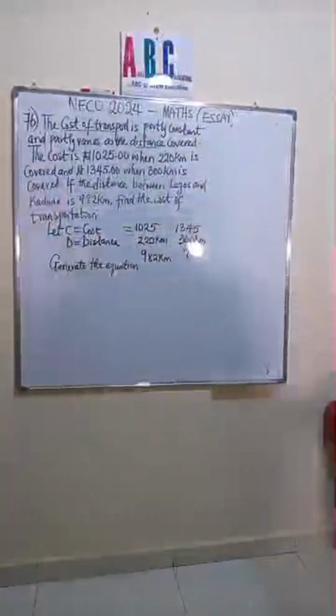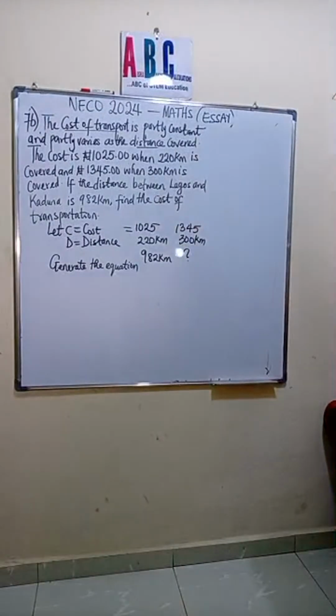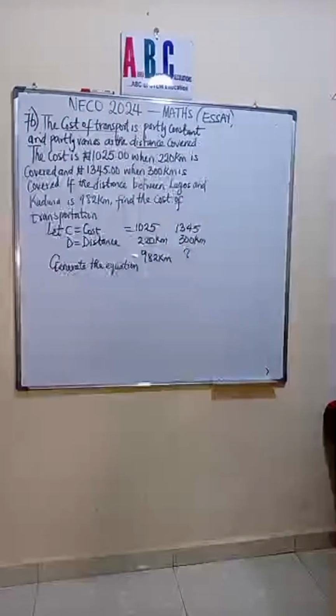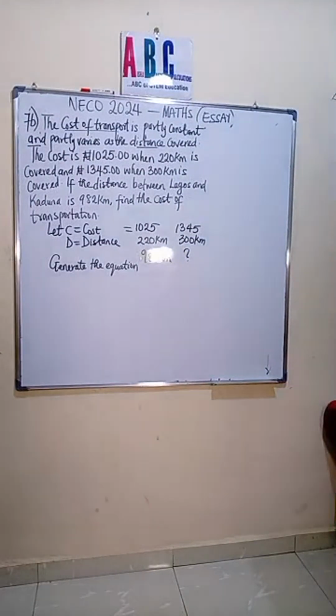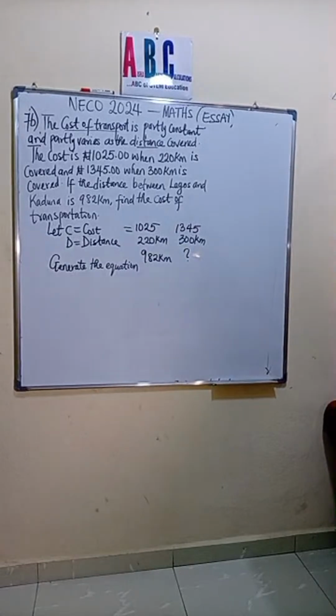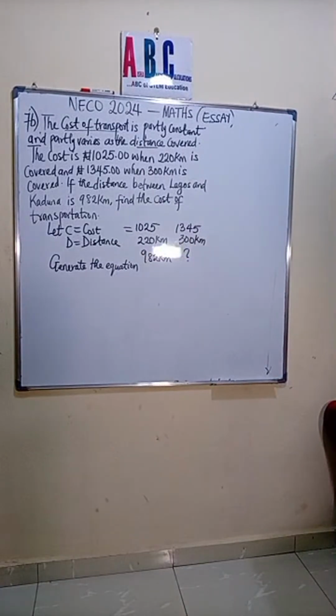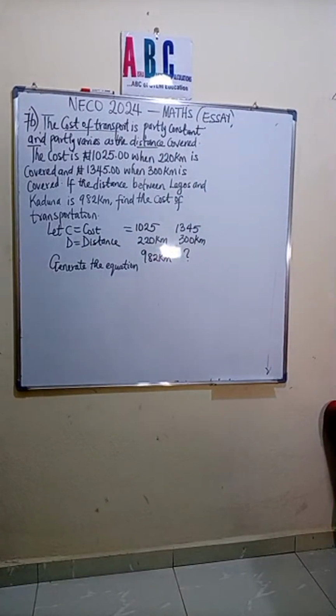So I'm waiting for comments. How do we generate the equation? I've brought out all the parameters in the question. I'm in the comments. Toby says generate the equation leading to simultaneous equation. Okay, Toby says C is equal to A plus B multiplied by D. A plus B multiplied by D.